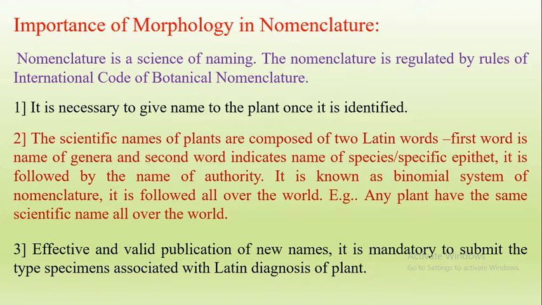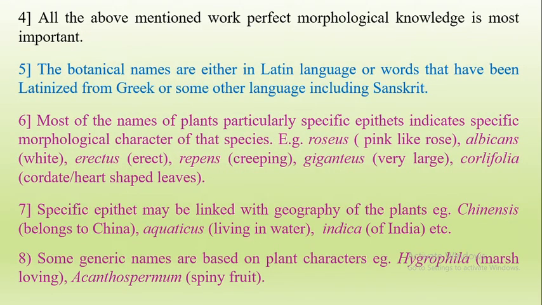Then, for effective and valid publication of a new name, it is mandatory to submit the type specimen associated with a Latin diagnosis of the plant. That means if you want to publish or give a scientific name to a plant, it is necessary to give the Latin diagnosis, all the description of the plant in Latinized words. For perfect naming, morphological knowledge is most important.